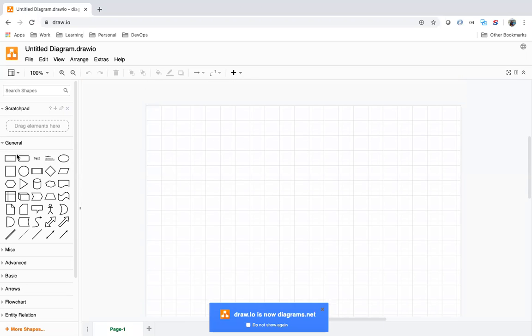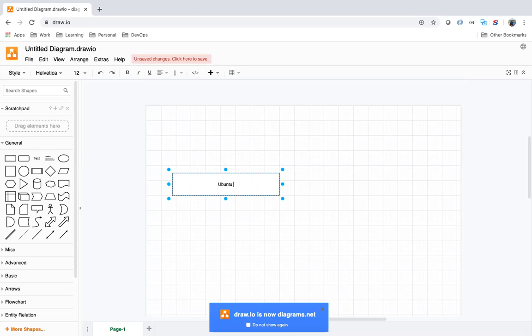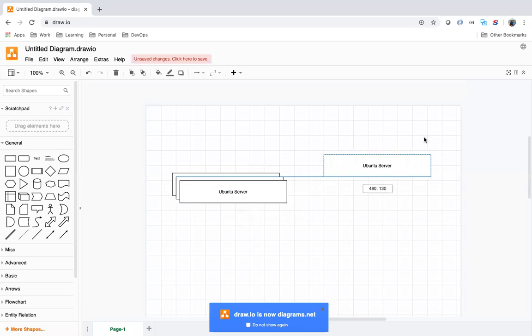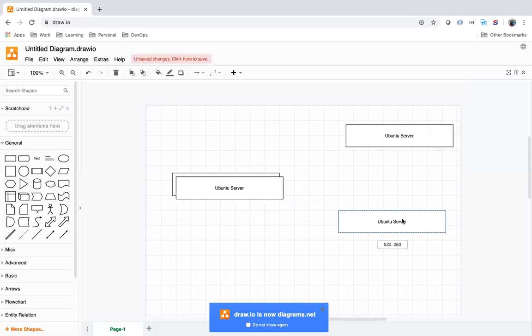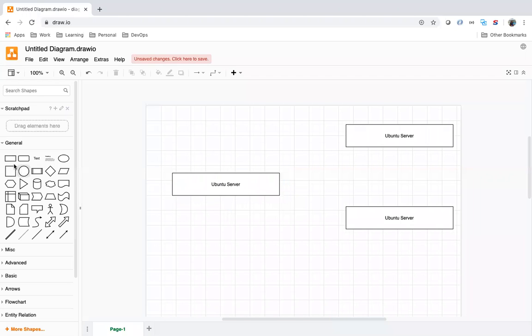In case of Docker, it was very simple. We have multiple machines. We have one Ubuntu server, and on top of that, you just install Docker. In case of Docker Swarm, we just have the Docker software.